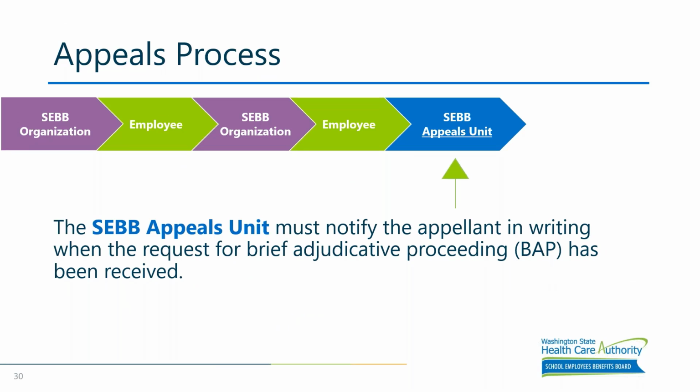Once an appeal has been received and opened by the SEBB appeals unit, an acknowledgement letter is sent to the appellant. This letter will state that the appeal has been received and that the SEBB appeals unit will have 10 business days to issue a decision unless a continuance is granted. If a continuance is granted, they will also be notified of that continuance and the new date for which an order would be issued.